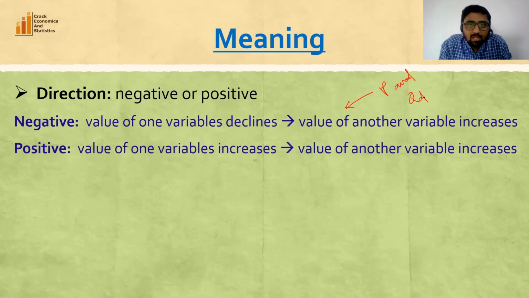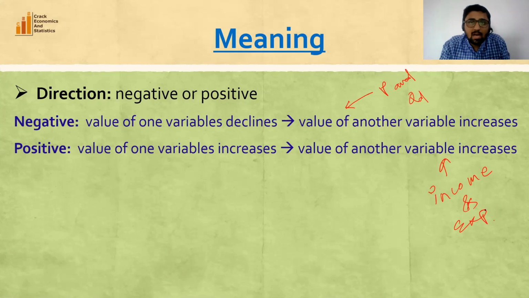A positive correlation between two variables means if the value of one variable increases, the value of the other variable also increases. So we can take the example of income and expenditure, or price and quantity supplied.